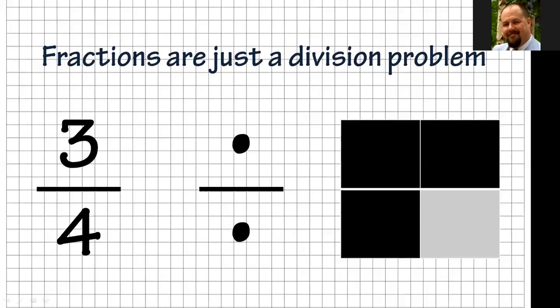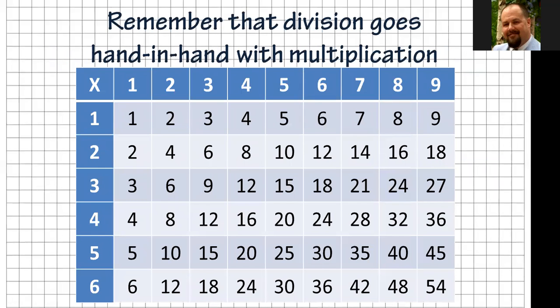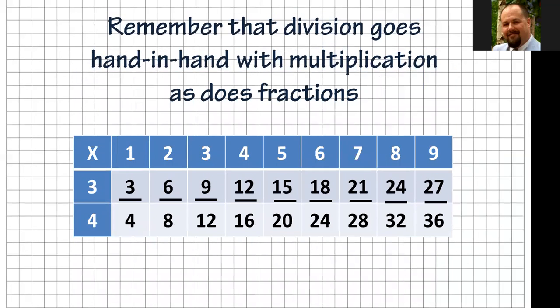All right, now, I mentioned it just now. Division goes hand in hand with multiplication. Multiplication is an important skill for everything you're going to do in math. Everything kind of goes back to these multiplication tables that you see. This actually shows you a lot of fractions. I could split this up in a lot of different ways, but we're going to stick with the 3/4 section. This is your typical multiplication table; it goes down to 6, it goes across to 9, and those are all the different multiplication factors on there. But I'm going to zoom in just on the 3/4 section.